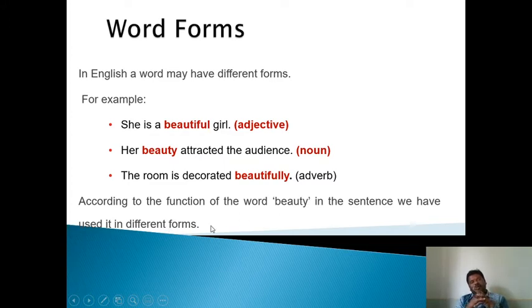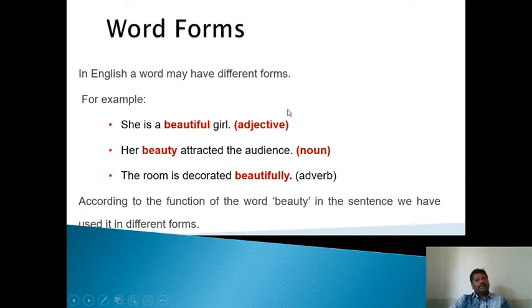So what I am telling you, my dear students, is that each and every word in English must belong to one of the 8 classes, as I have told you. But we have a few words that have different functions on different occasions. The function of a word in different contexts will change. When the function of a word changes, the part of speech of the same word will also change.